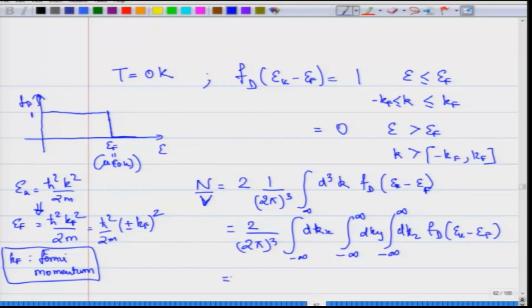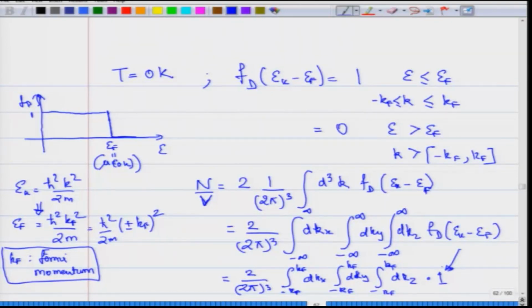So, I can convert this again into 2/(2π)³ integral from minus k_F to plus k_F dk_x, integral from minus k_F to plus k_F dk_y, integral from minus k_F to plus k_F dk_z, into 1, because in this range your Fermi-Dirac distribution will give you 1, and for anything which is outside that range it is going to be 0.